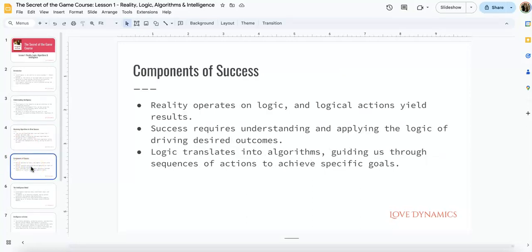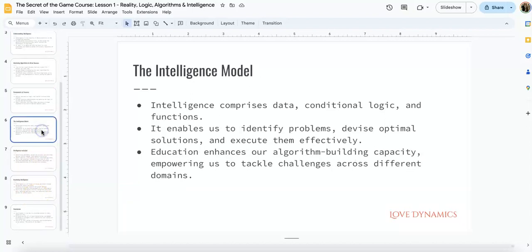So, the components of success: reality operates according to logic, and logical actions yield results. Success requires understanding and applying logic to drive the desired outcomes. We're going to be talking about how that applies to algorithm building, and that's how we're going to be able to achieve consistent results.